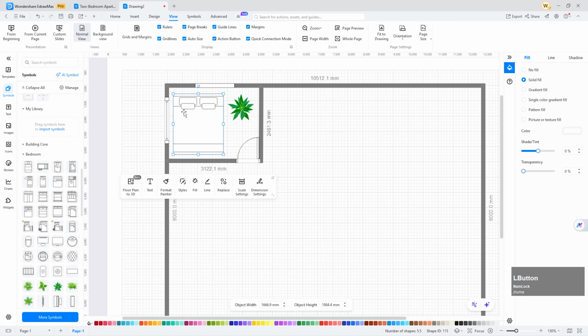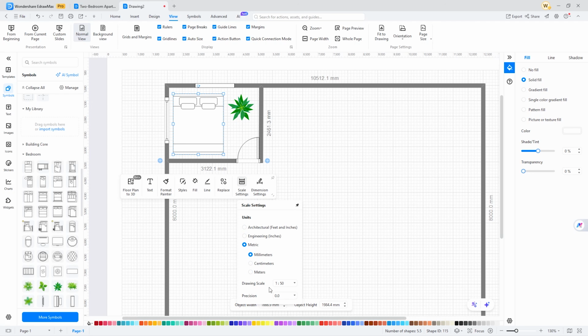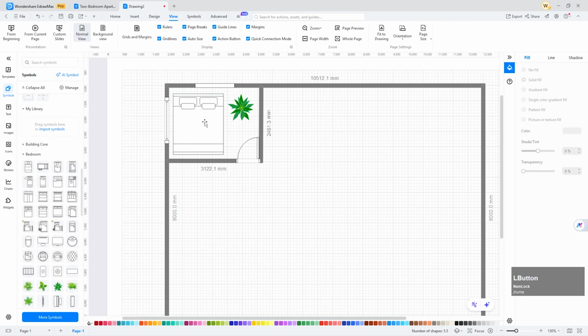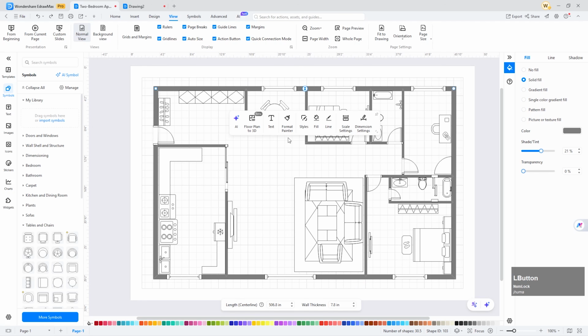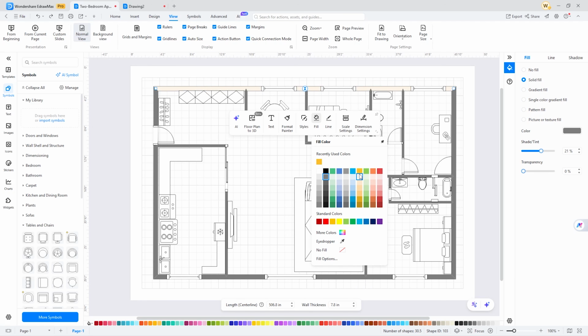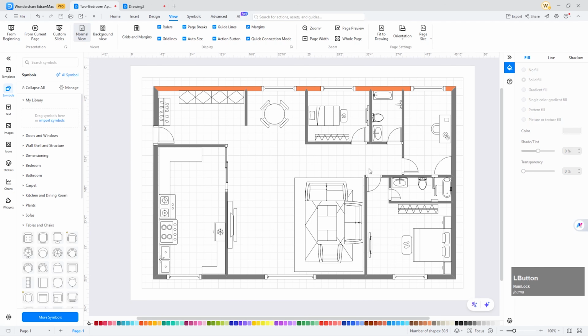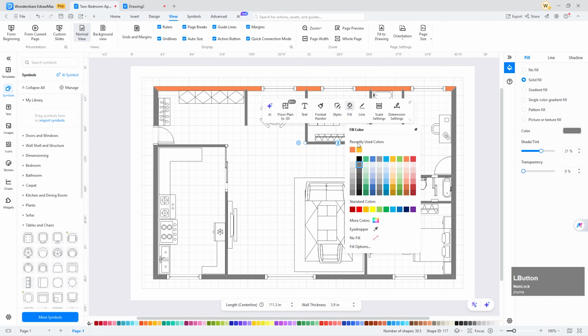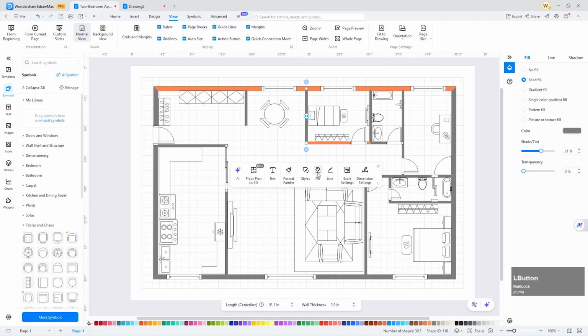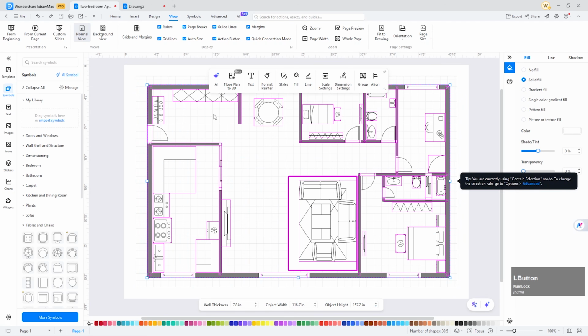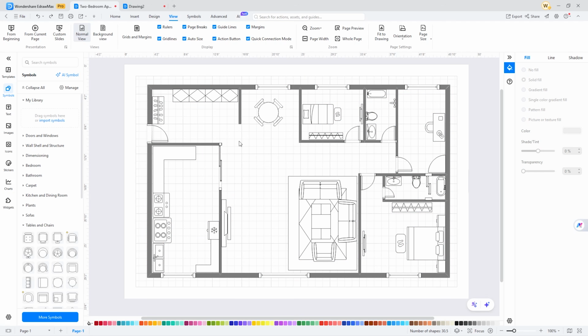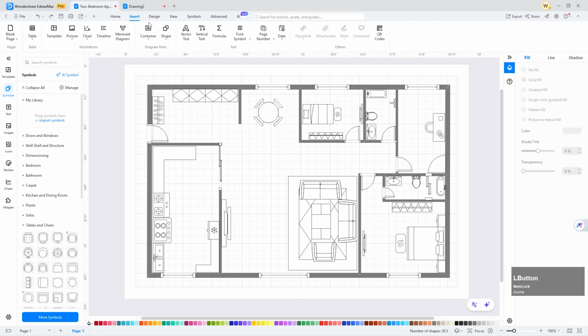If you want to change dimension, then you can change it from the scale setting. For example, architecture, engineer, metric, you can select the required one. If you want to make the drawing colorful, then you can select the element and set the color as you like. That is, you can easily draw by drag and drop like so many templates. If you want, you can label room, kitchen, bathroom through text. For that, you can write vector text from insert.